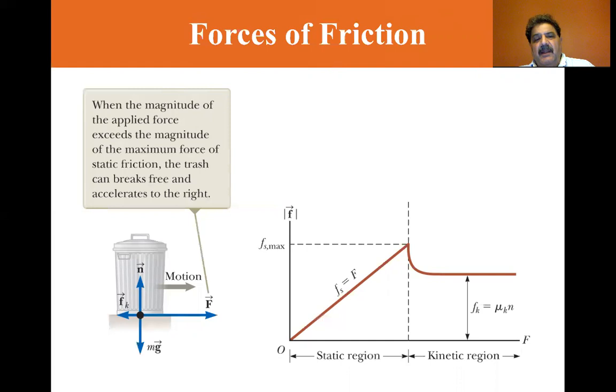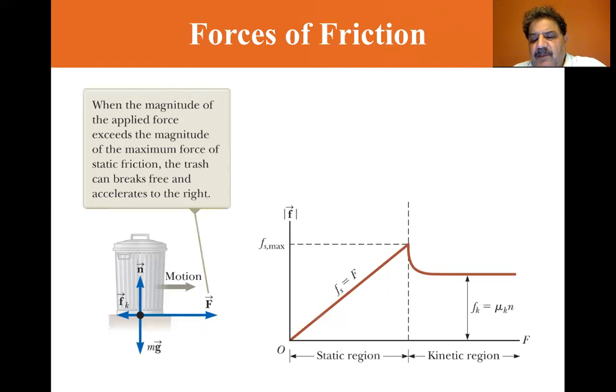And so let's see what's happening. You increase the magnitude of F in the left figure, the trash can eventually slips. When the trash can is on the verge of slipping, F sub S is at its maximum value. When the force exceeds F sub S max, the trash can moves and accelerates to the right. The friction force for the object in motion is the force of kinetic friction, F sub K. So there's F sub S, static friction, and F sub K, kinetic friction.